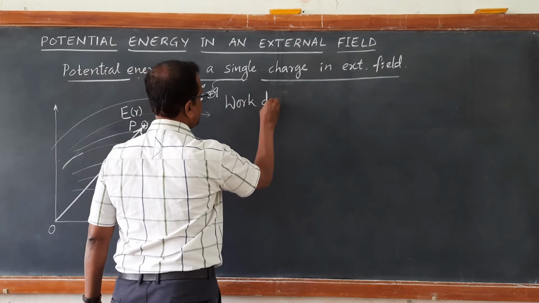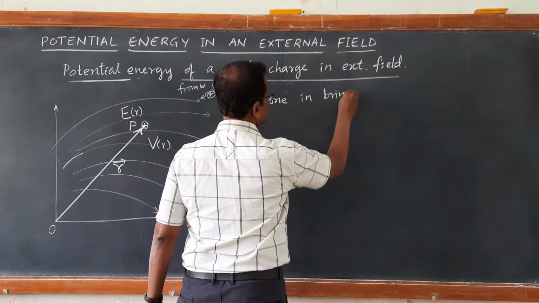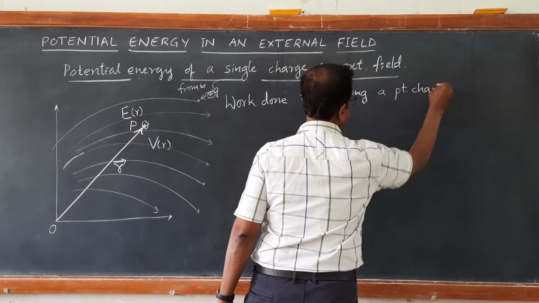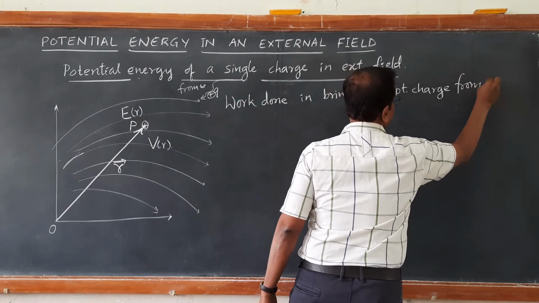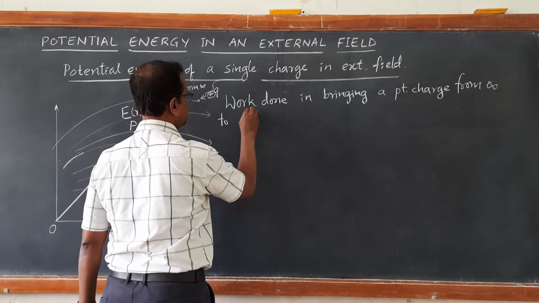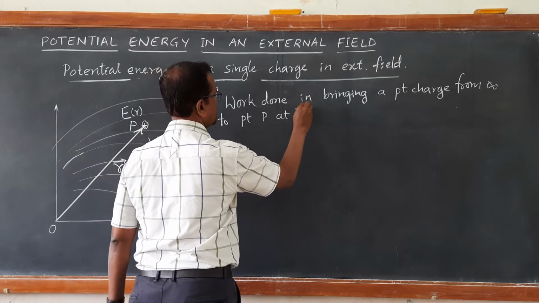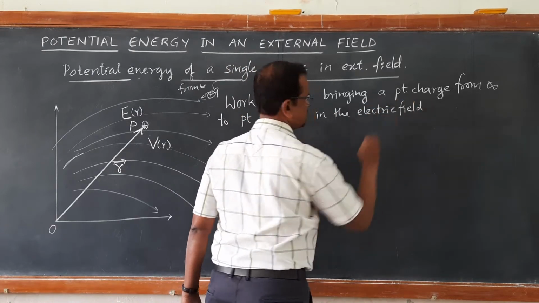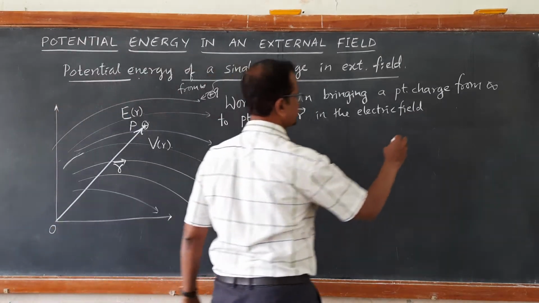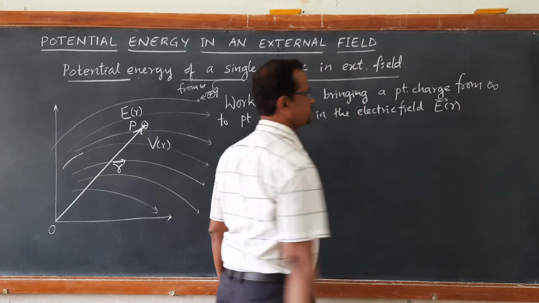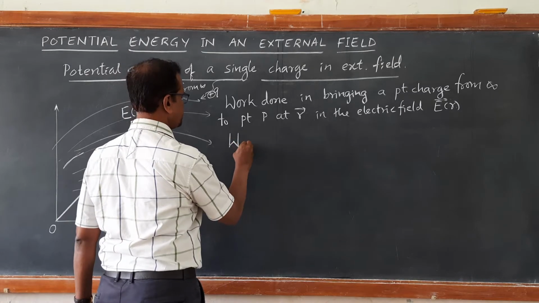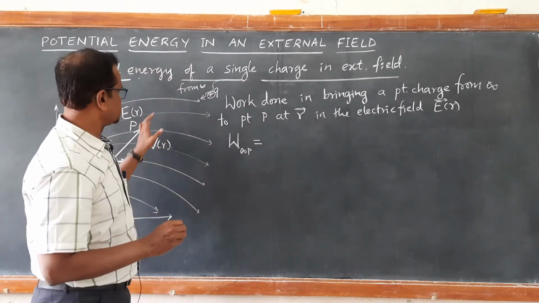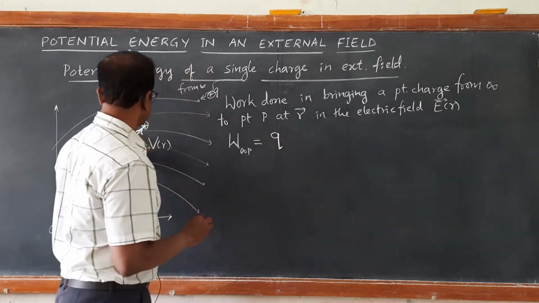Work done in bringing a point charge, or a test charge, from infinity to point P at position r in the electric field, where the value of the electric field at that point is E(r), is calculated from infinity to the position r, or to the point P, as equal to the charge, here the positive charge q, times the potential at that point.